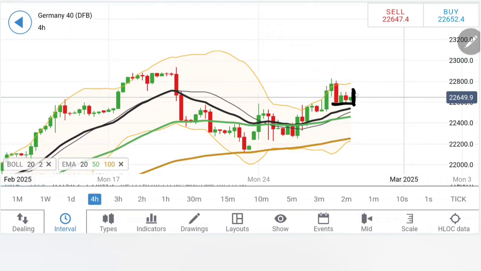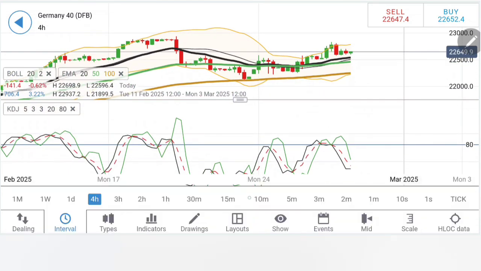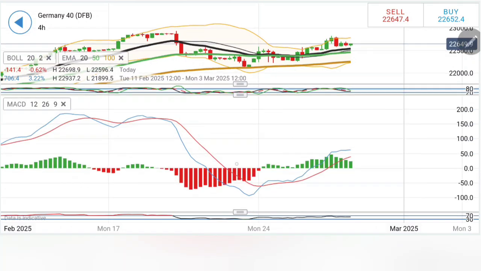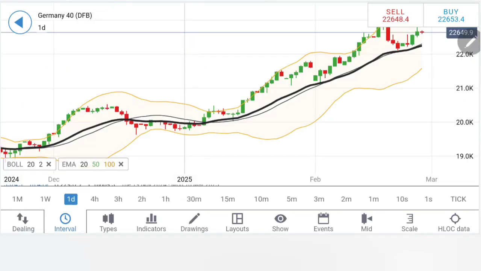And on the 4-hour charts also a similar observation. Remember, one green, one red, then the current one could be a greener one. It might take it all the way towards 22,700 levels. Yes, indicators are still on an uptick here.